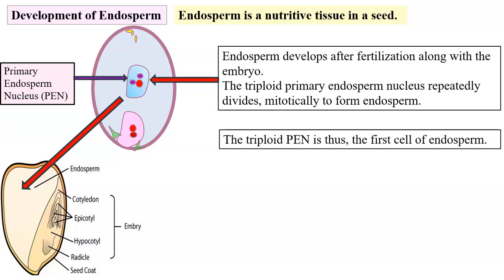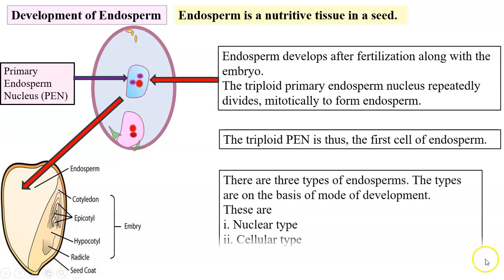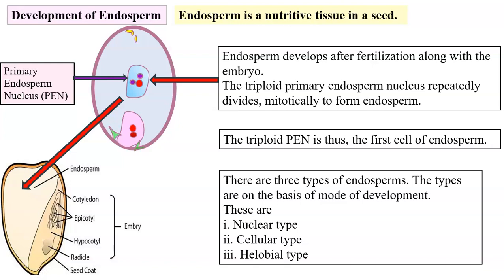The triploid endosperm nucleus, PEN, is thus the first cell of endosperm. There are three types of endosperm based on how it develops: nuclear type, cellular type and helobial type.